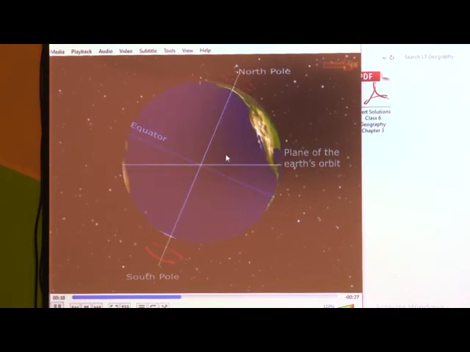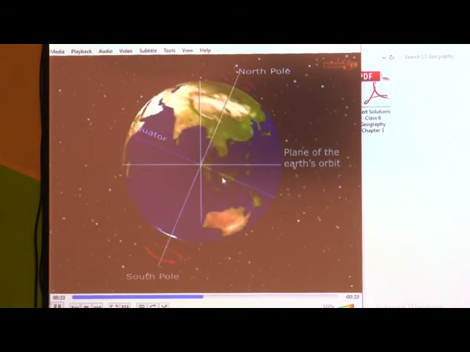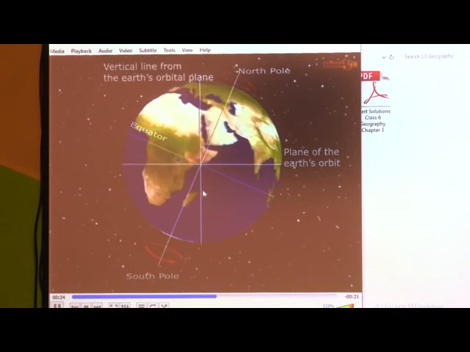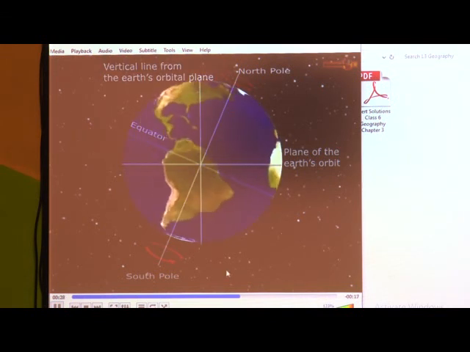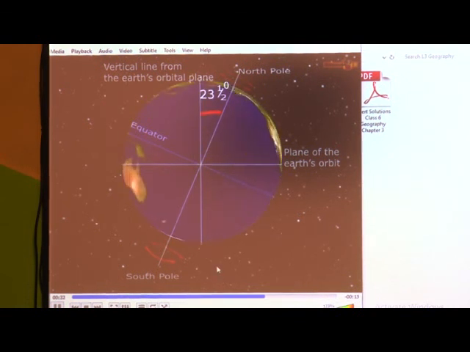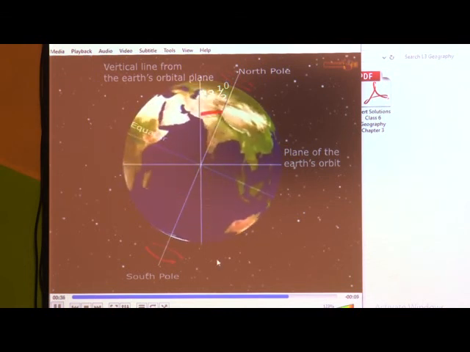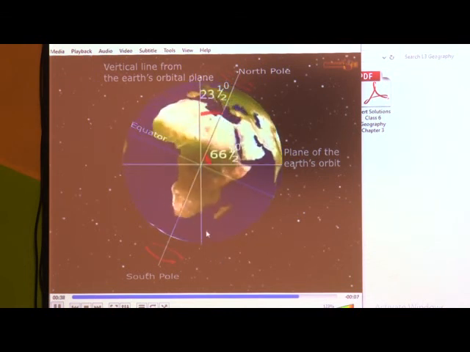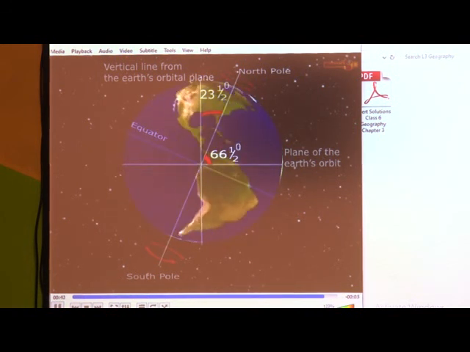Let us draw a vertical line from the center of the earth, perpendicular to the orbital plane. The angle made between the line and the axis of the earth is 23.5 degrees. The axis of the earth also makes an angle of 66.5 degrees with its orbital plane.